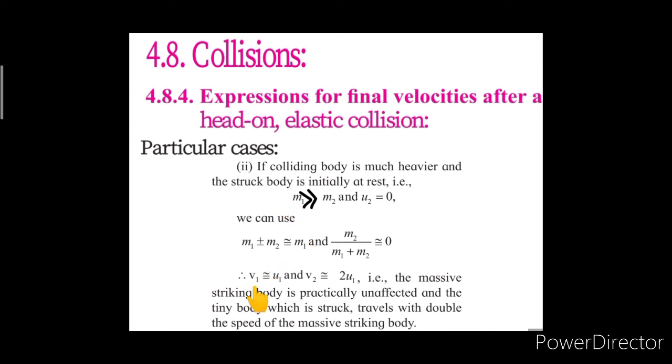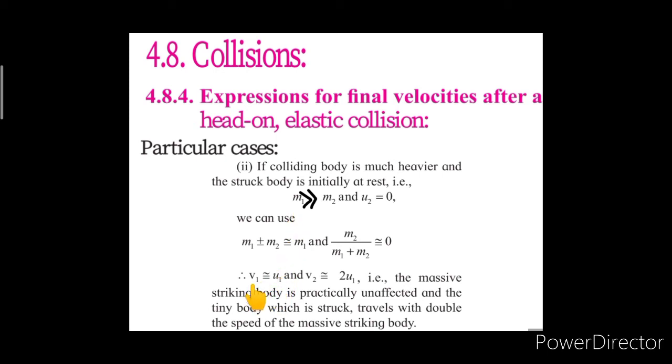So, the final velocity of mass m1 is unaffected as it is equal to u1. That means, whatever the initial velocity of the heavier mass is, the same velocity we are getting after the